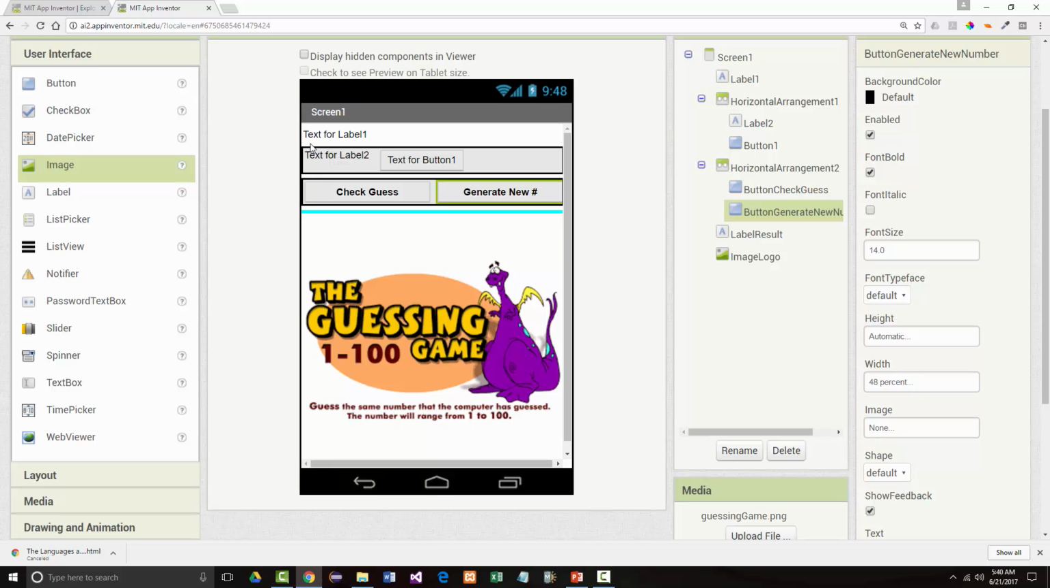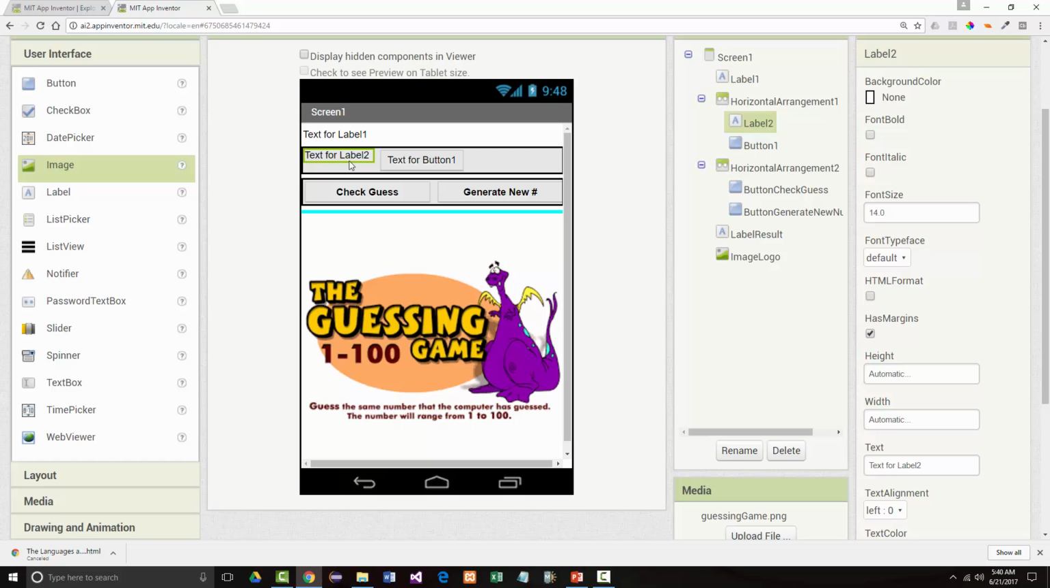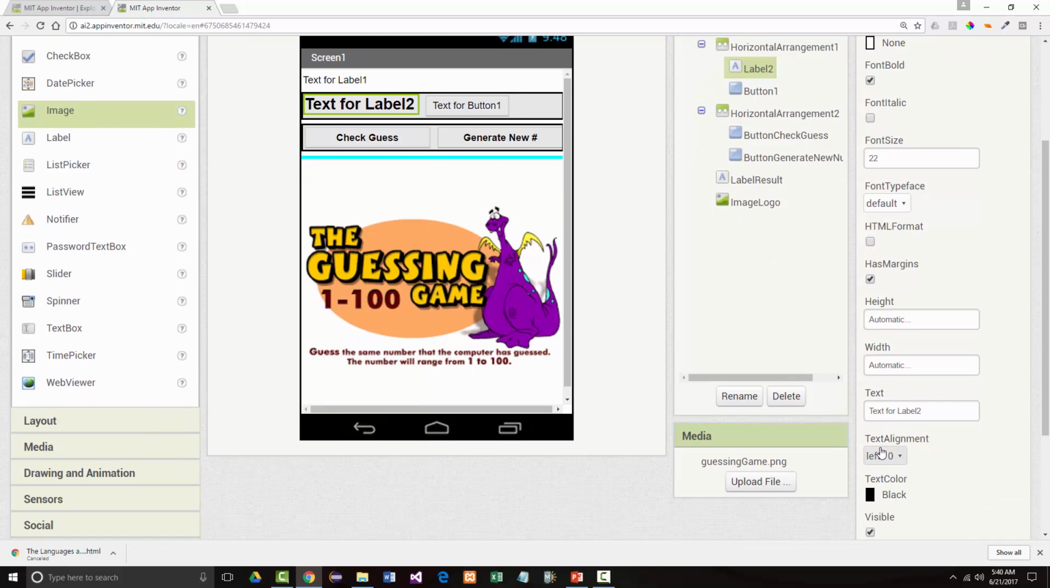All right, our label right here is going to say enter a guess. So I like to make that quite big, so 22 pixels, bold font. Let's right justify it just because we can. And this will say enter a guess. All right.